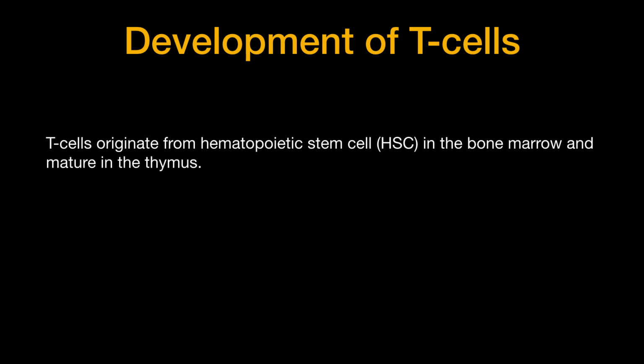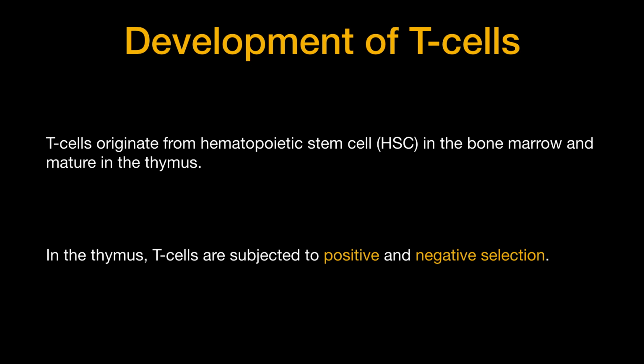Now, another concept that we need to know here is the development of T lymphocytes or T cells. T cells originate from bone marrow cells or hematopoietic stem cells present in the bone marrow, and they migrate to the thymus for maturation. Maturation includes learning to differentiate between self cells, that is the cells of one's own body, and non-self cells like the pathogens. For this to happen, precursors of T cells are subjected to positive and negative selection in the thymus.